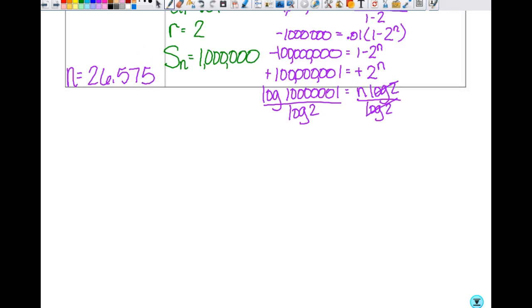So you get that n is equal to 26.575. What does n represent? Days. So your answer then is going to be 27 days until she saves $1 million.